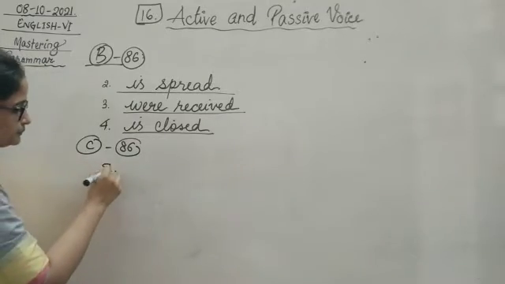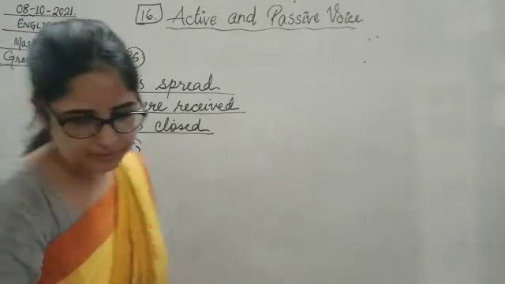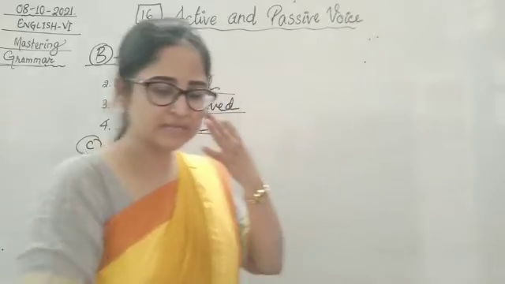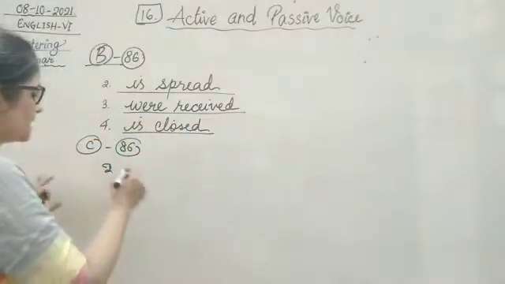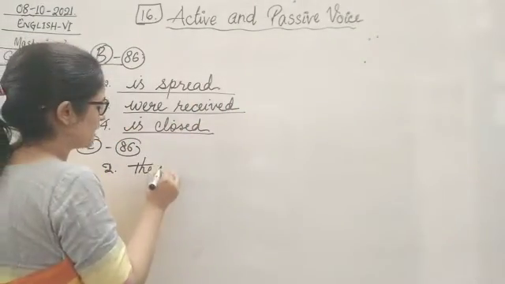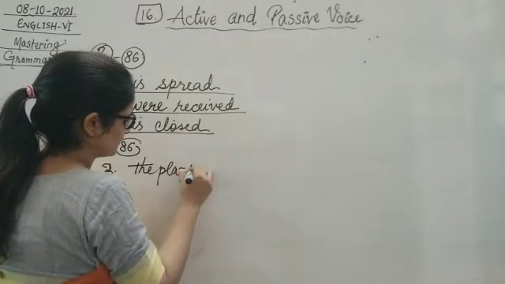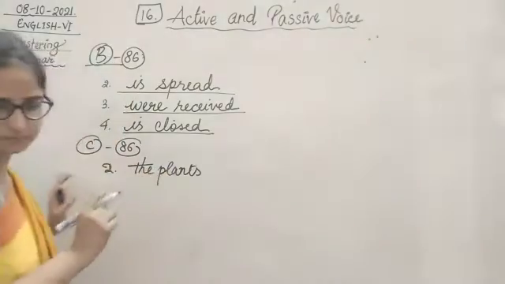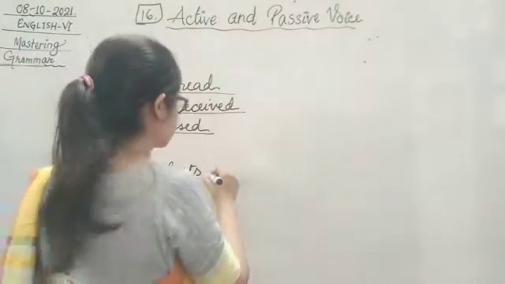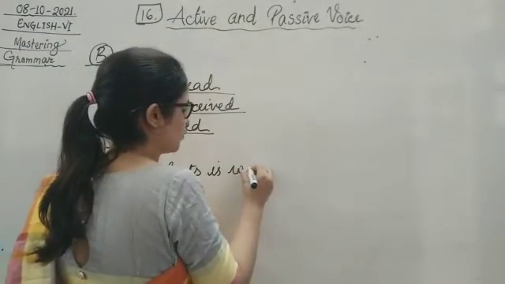Number 2. He waters the plant every day. So the plant is our object. The plant is watered, because we have waters.